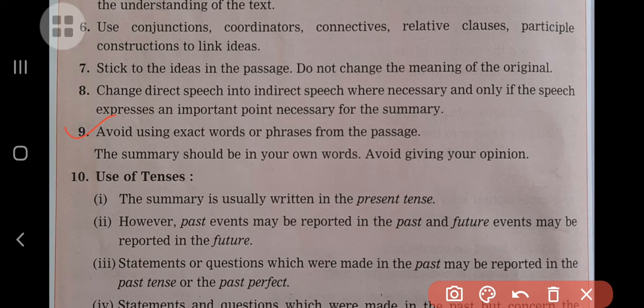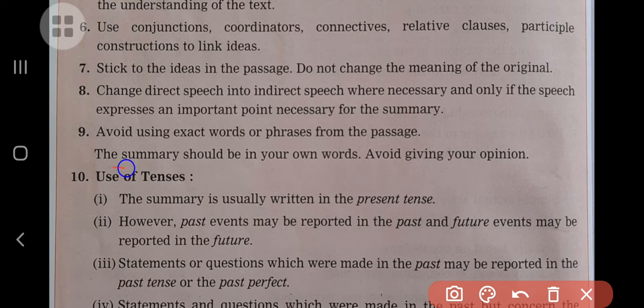Understand? And the ninth one is to avoid using exact words or phrases from the passage. What kind of words or phrases are used in the original passage? If you are looking for alternative words, then definitely your summary will become short, and you will be able to convey the idea in a short manner. If you use your own alternative words, your summary automatically becomes effective, and in a short paragraph you can write the central idea of the given paragraph.